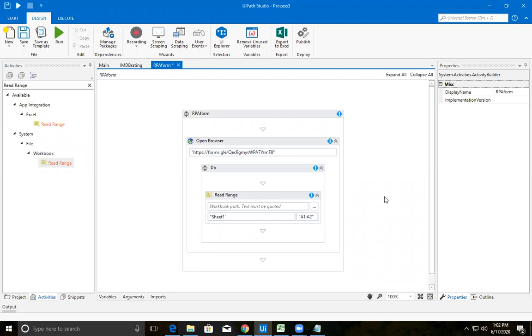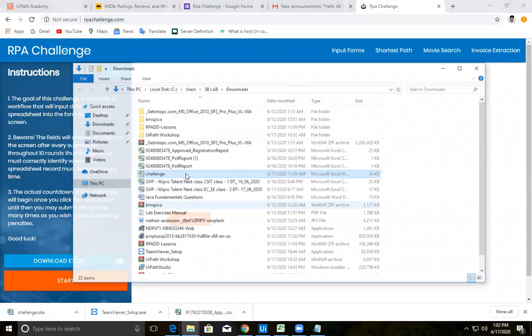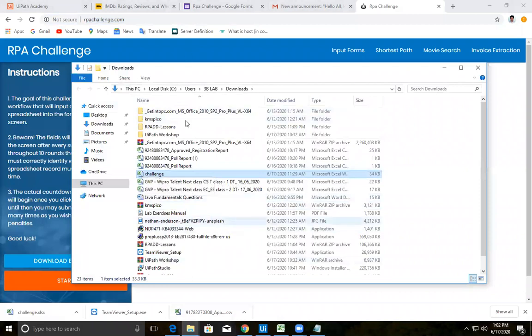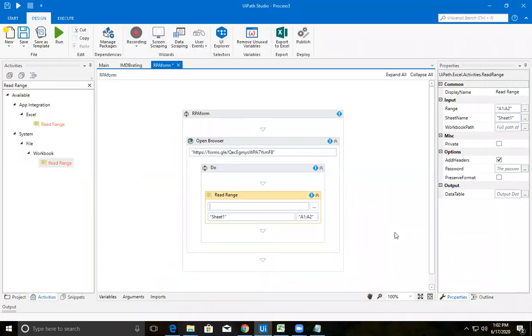So that path it is expecting. So where is my path? Let me go to the downloads. This is my path. You can right click and choose copy address as text, copy that, go to UiPath, and provide the path here in double quotes.